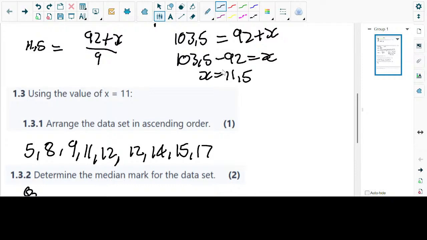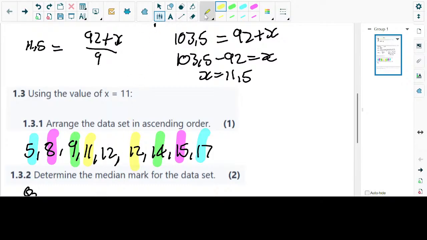Okay. So then 5 goes with 17 this time around. 8 goes with 15. All right. And then 9 goes with 14. Okay. And then 11 goes with 12. Then we have the middle one, which is 12.